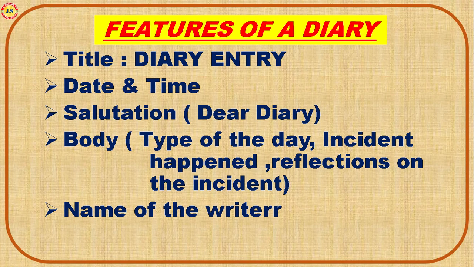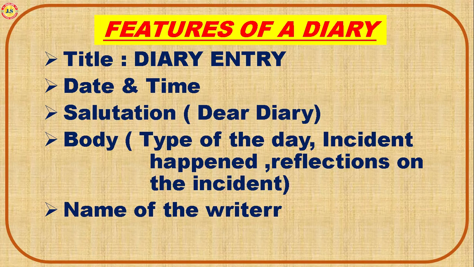Okay, then after that we have to write the proper salutation, that is, Dear Diary. Here we are writing our own diary, so we do not want to mention any name. Instead of mentioning a name, you can just write Dear Diary, because we are writing to ourselves.